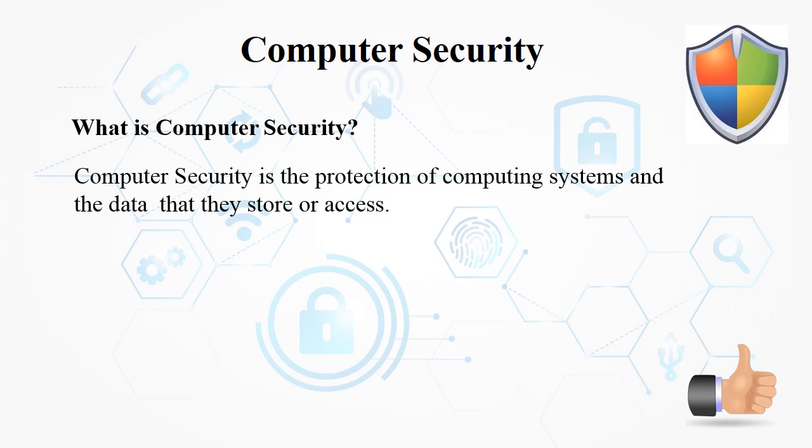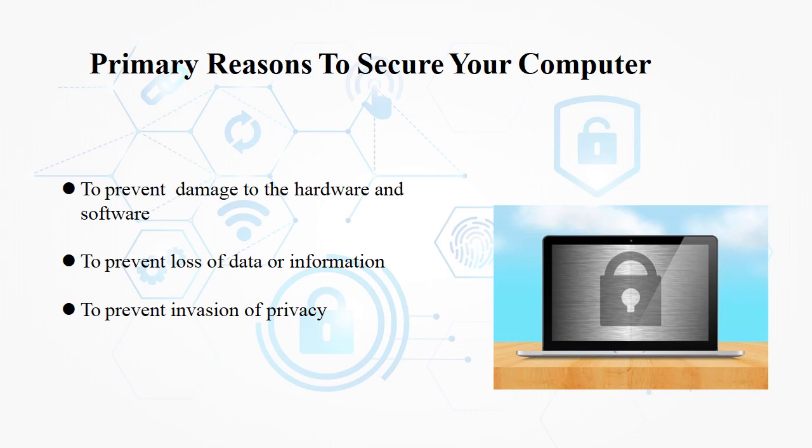Then the question arises, why do we need computer security? It is important because it keeps your information protected. It allows your programs to run quickly and smoothly. What are the primary reasons to secure your computer? To prevent damage to your hardware and software, because it can damage your hardware and software applications, your Windows, etc. To prevent loss of data and information, maybe some of your personal or confidential data can be lost. To prevent invasion of privacy.